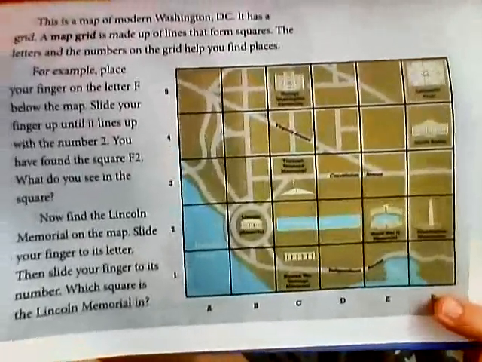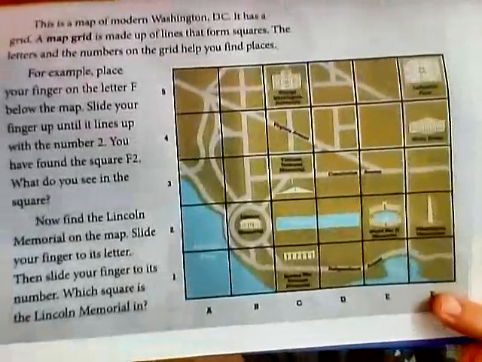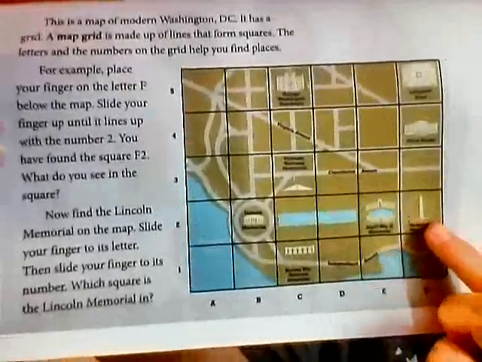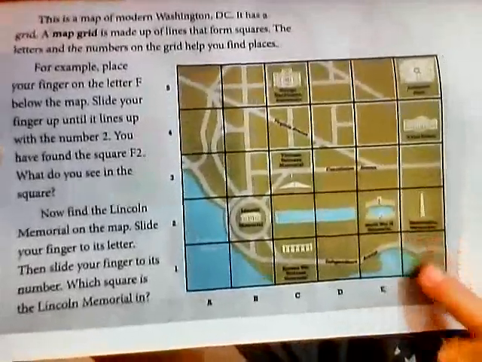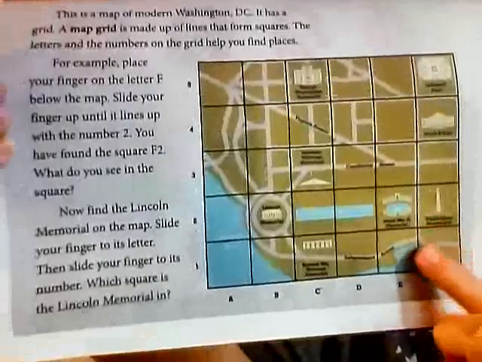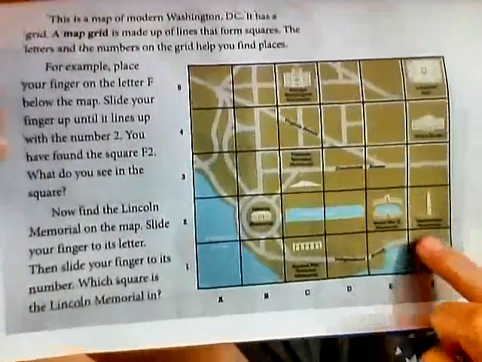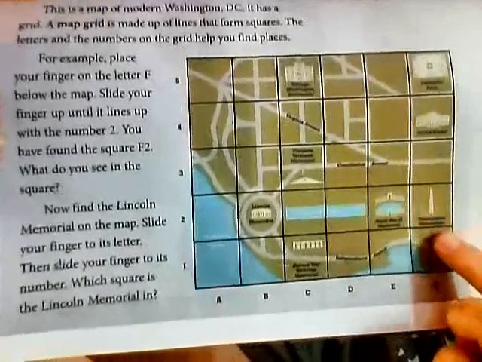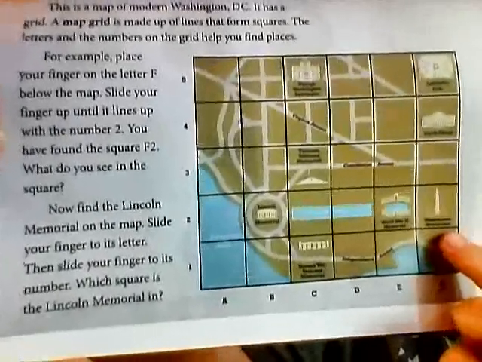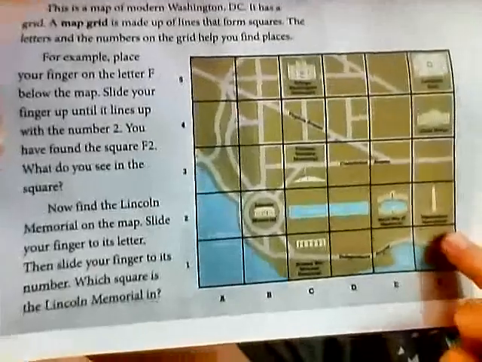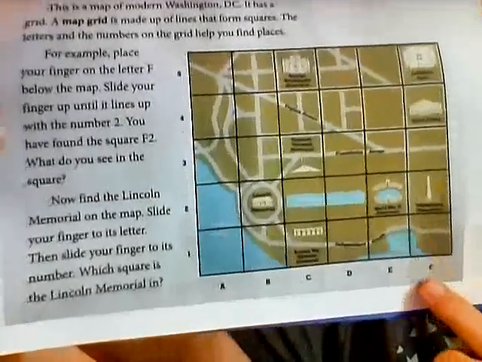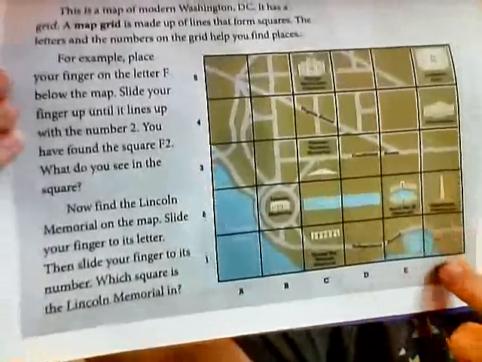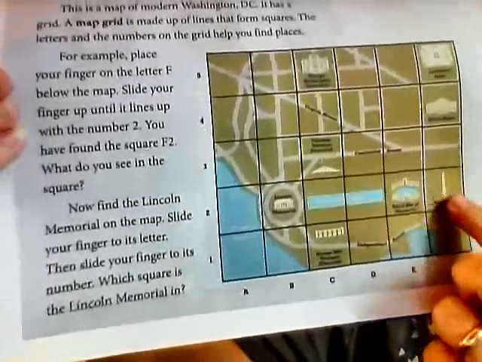Slide your finger up until it lines up with the number 2. 1, 2, right there. Okay, this is square F2 because I started on the column of F and went up to row 2. And what do we see in that square? Yes, it's the Washington Monument. So the Washington Monument grid is located on F2. You always put the letter first. So F2 is the Washington Monument.